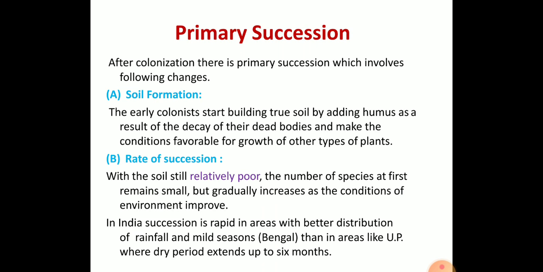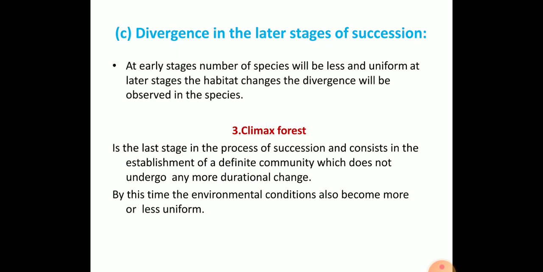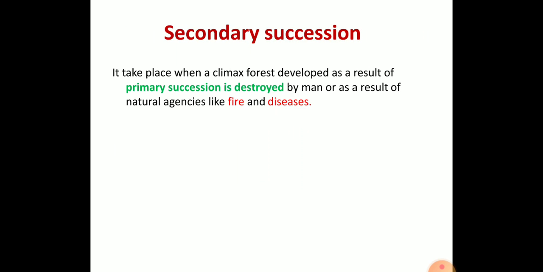In primary succession, what happens? Soil formation takes place through various ecological parameters, and this soil is converted into humus. Once it is converted to humus, some basic cryptogamic plants, just like lichens, start to grow in these areas. So simply, primary ecological succession is when succession starts in a bare area. That type of succession is referred to as primary ecological succession.